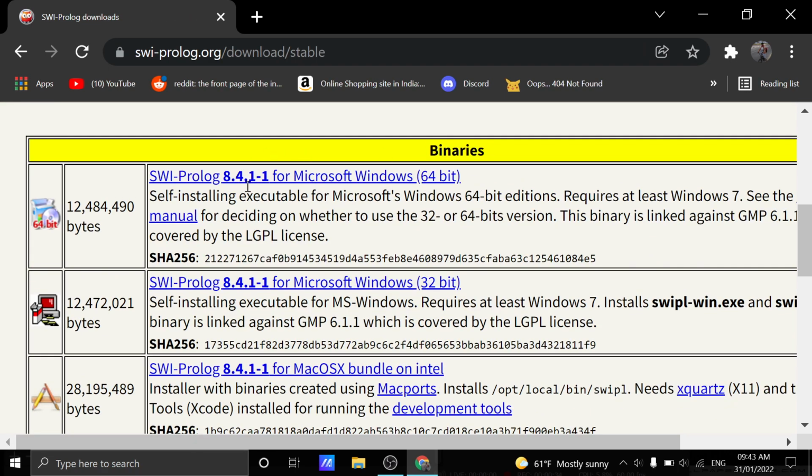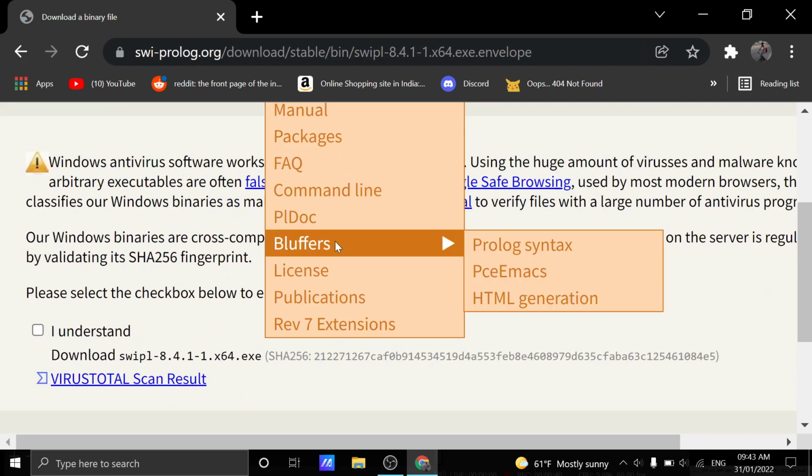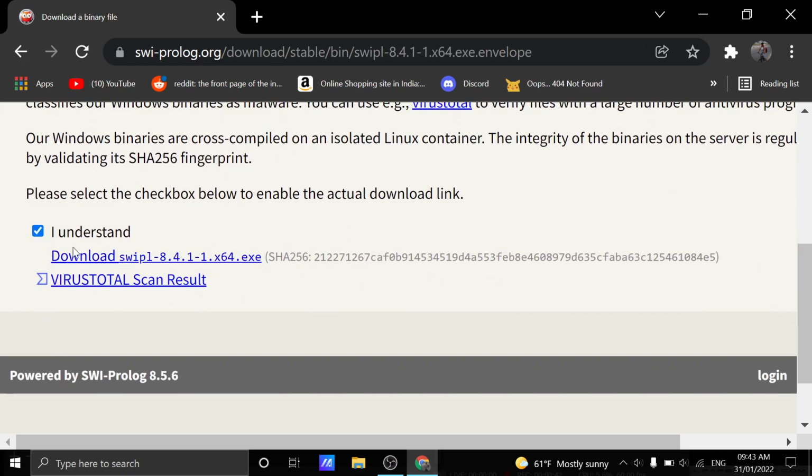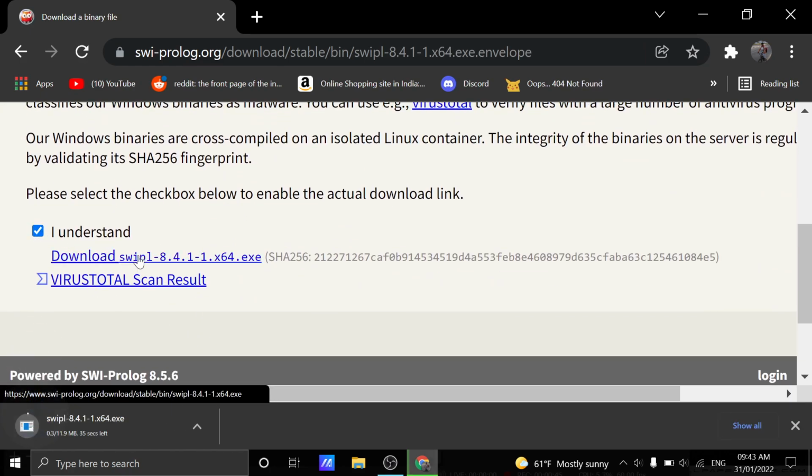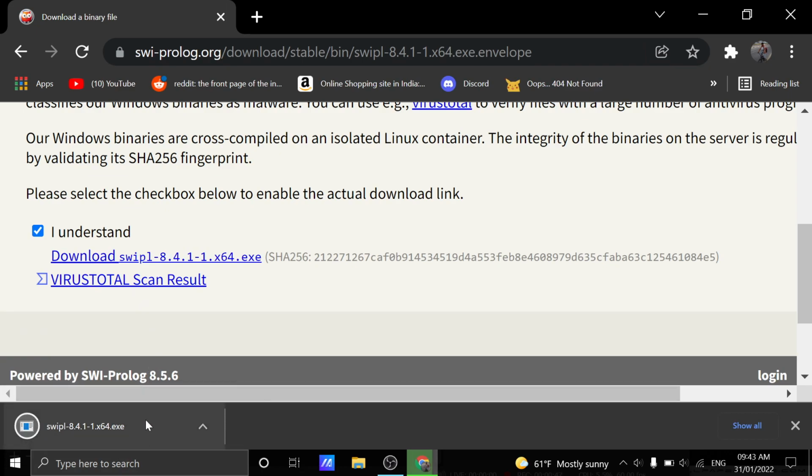Choose your binary according to your operating system. For me, I have Windows 64-bit, so I'll be choosing this. Click I understand and then download. Wait for it to download.